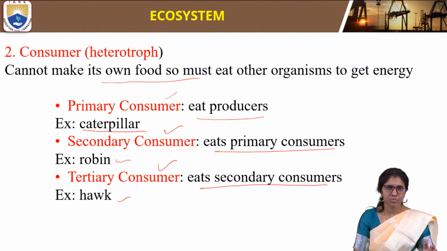So the consumers are also called heterotrophs. They cannot make their own food, so they must eat other organisms to get their energy. These are three types: primary consumer, secondary consumer and tertiary consumer. Primary consumers eat producers, for example caterpillar and grasshopper. Secondary consumers eat primary consumers, for example birds. Tertiary consumers eat secondary consumers, like snake and hawk. So consumers are also called heterotrophs.